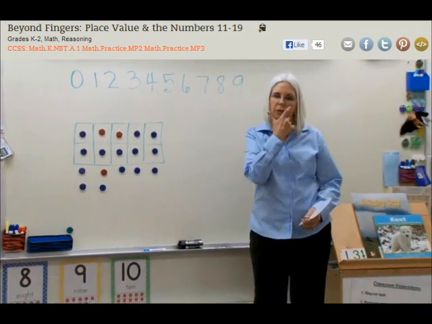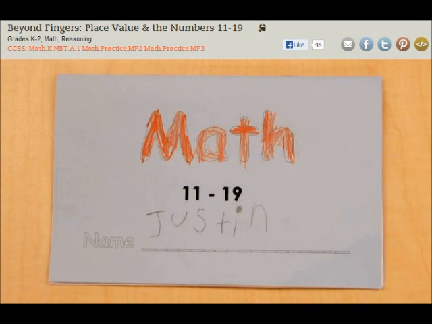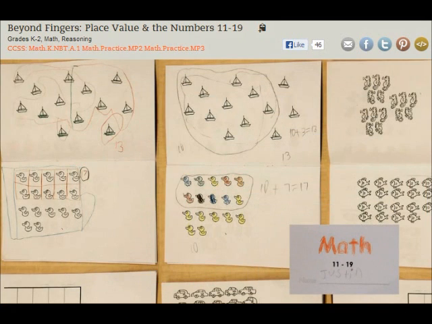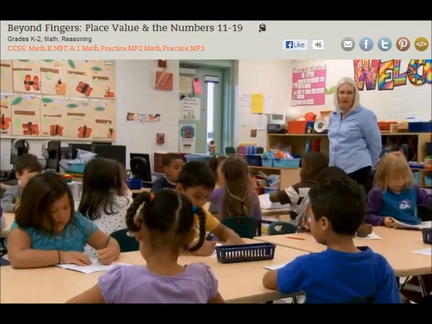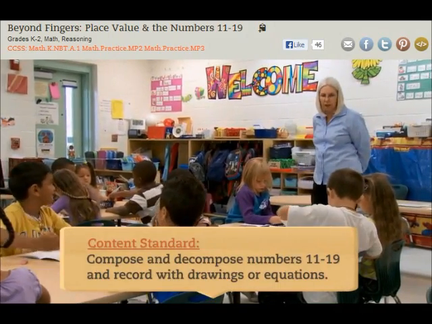Okay, this is what I want you to do. We're going to do a little work in our journal. The math journal today covers the numbers 11 to 19. So what I want you to do now is draw a circle around 10 sailboats, and then count how many more and come up with the number. And I'm just going to walk around and look.